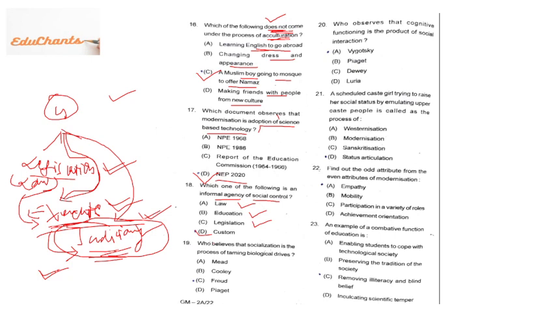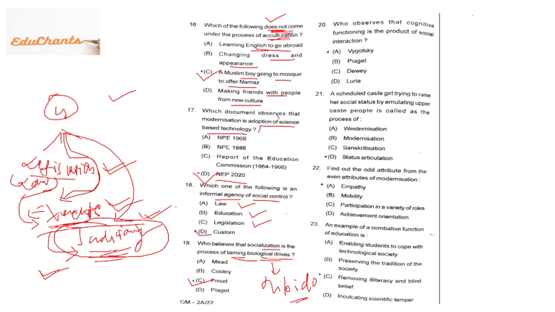Okay. Who believes that socialization is the process of taming biological drive? If you want to socialize your child, then you must tame the biological drive. Now, biological drive is known to Freud as libido. He has talked about libido, the biological drive that takes you away from the socialization process. So that is why Freud is the right answer.